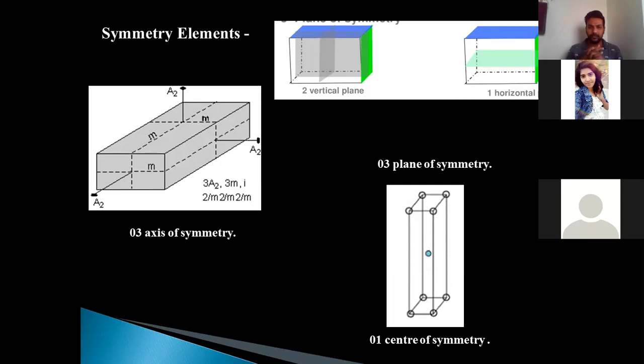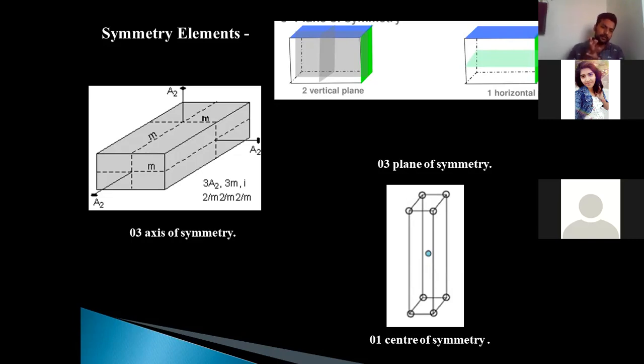There are three axes of symmetry, three planes of symmetry, and one center of symmetry. So in isometric system, there were 13 axes of symmetry, 9 planes of symmetry, and of course one center of symmetry. Then we have seen in tetragonal, there were 5 axes of symmetry and 5 planes of symmetry. Now in orthorhombic system, they have decreased to 3 axes of symmetry and 3 planes of symmetry. That itself explains that gradually the symmetry of the class is decreasing.